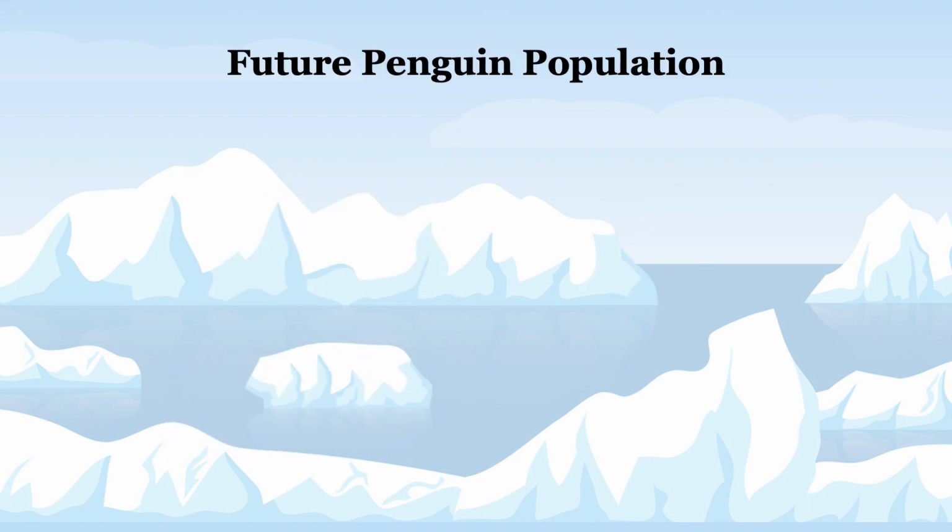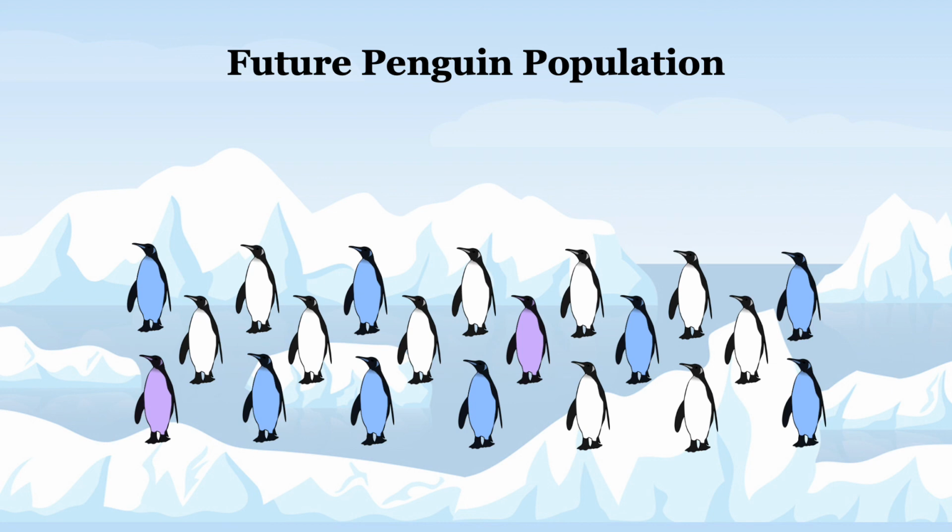In future populations of this rare penguin species, we can expect to see the number of white penguins increase and the number of purple and blue penguins decrease. Due to the white penguin's advantage over predators, they are favored in selection to ensure the survival and reproduction of the species, violating Hardy-Weinberg equilibrium.